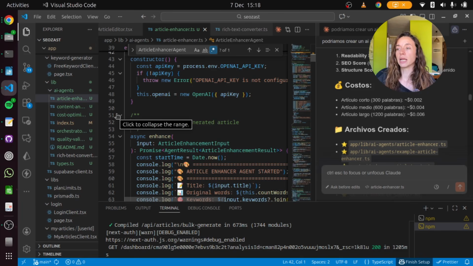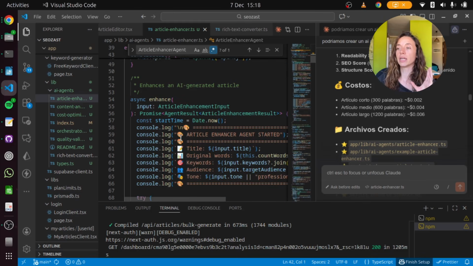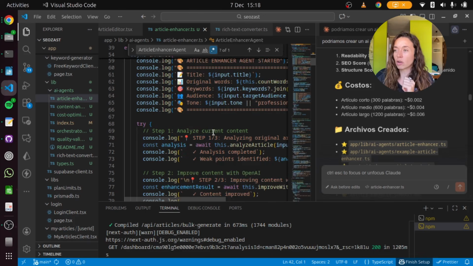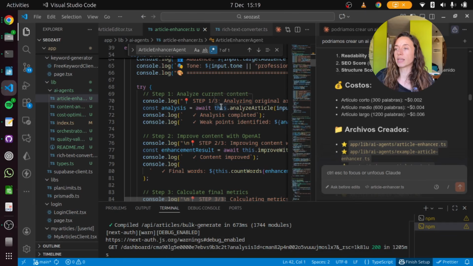And basically it's taking all these articles and checking and making improvements. So in here you see a lot of console logs, because it's why I say put console logs everywhere, because I want to know what is happening there, especially at the beginning. So I have all these console logs here to see what is happening. So it's checking all these articles and improving everything.